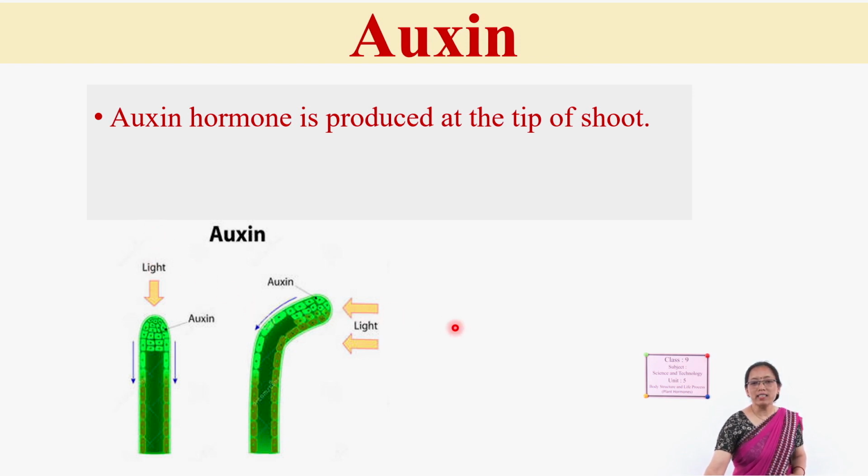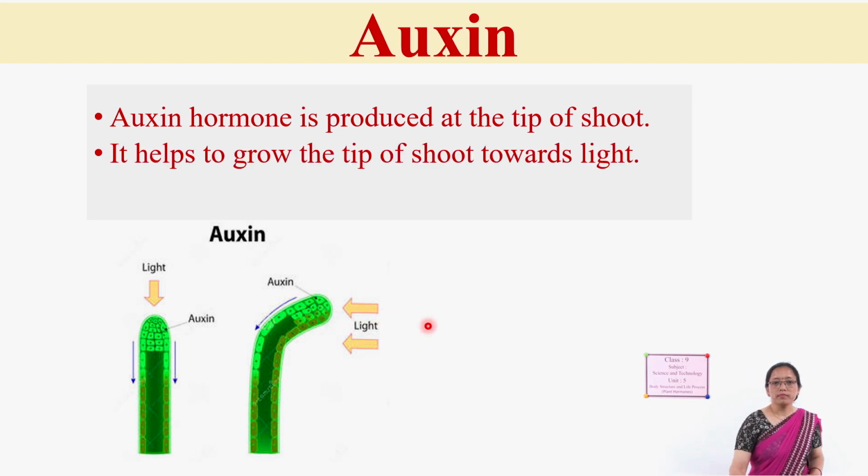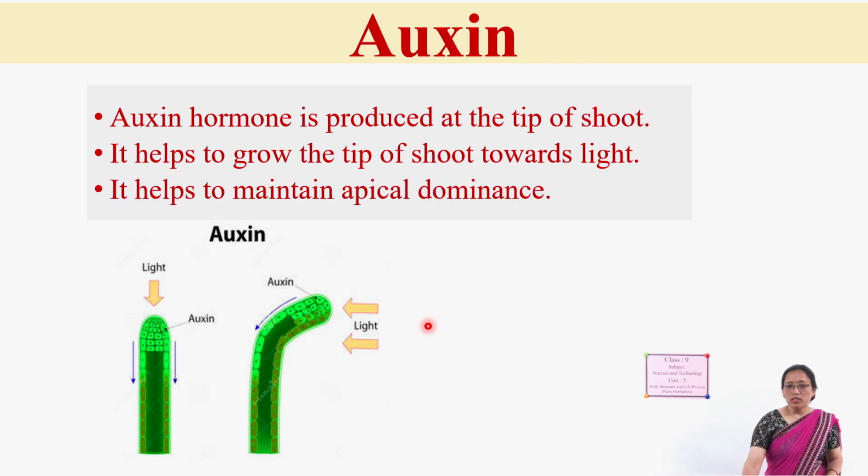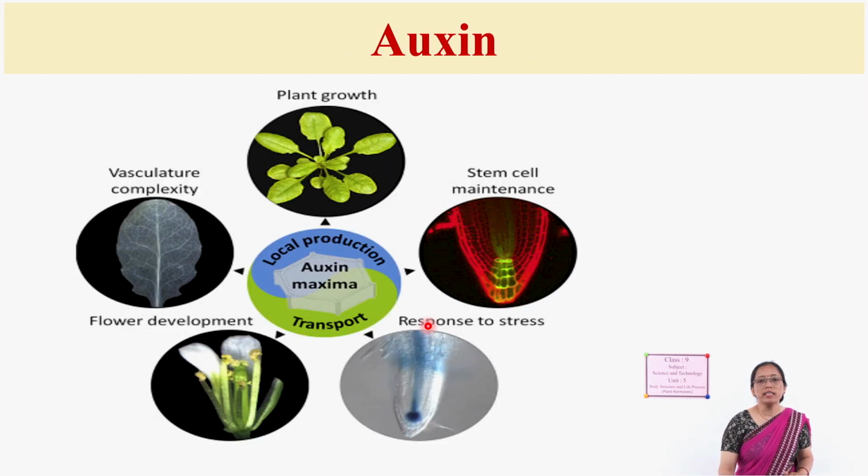Here light is given from this side, so the auxin shows the response towards the light, and the tip of the shoot is growing towards the light. Also, this auxin helps to maintain the apical dominance.